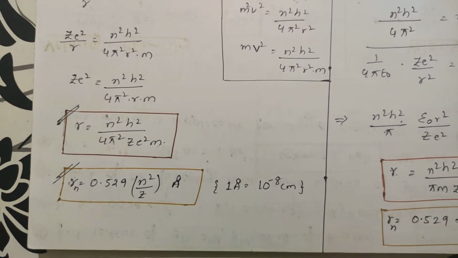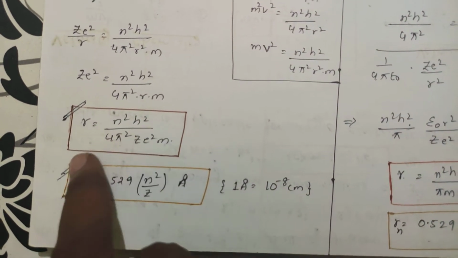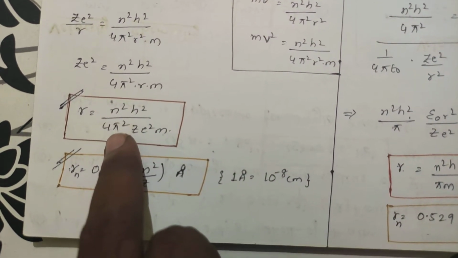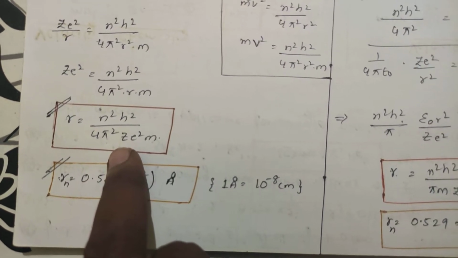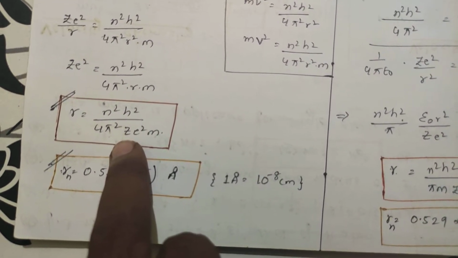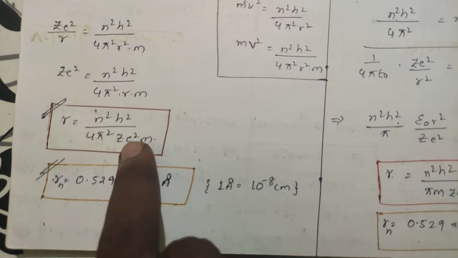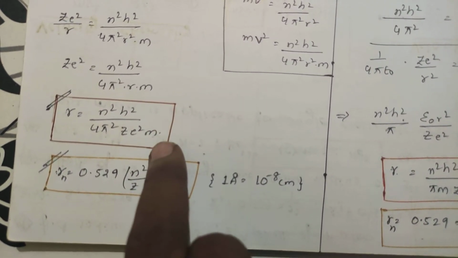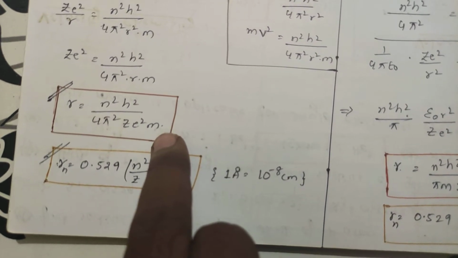That is the value of h. 4 is a constant, pi is 3.14, and Z is the variable: for hydrogen it is 1, for helium it is 2, for lithium it is 3. e is a constant, 1.6 × 10^-19, and the mass is 9.1 × 10^-31 kg.